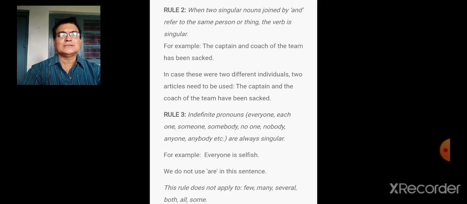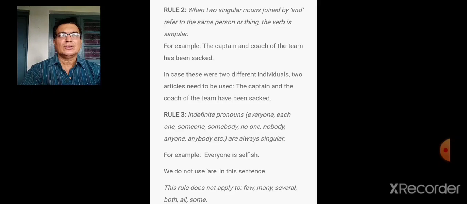Now here, let's see the captain and the coach of the team. Here in this example, you'll find the article the is used in the case of coach of the team. So the captain and the coach of the team, here they are two different persons, and therefore plural verb has been used, have. The captain and the coach of the team have been sacked.